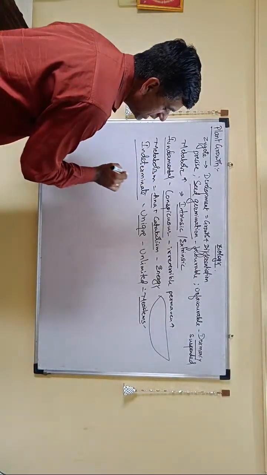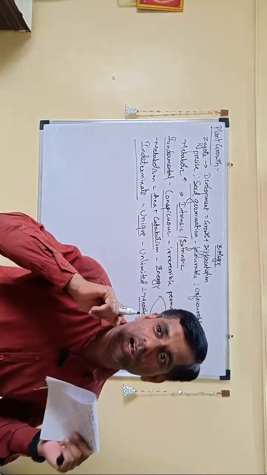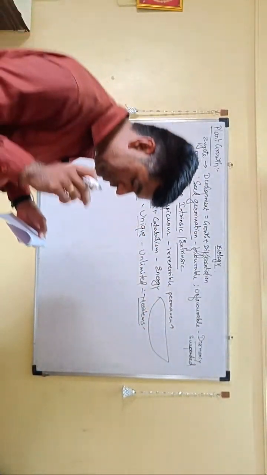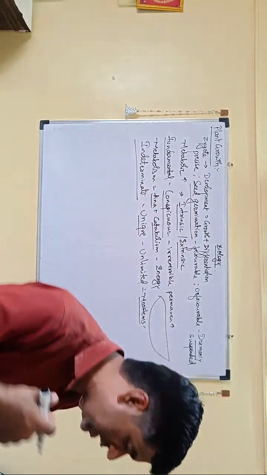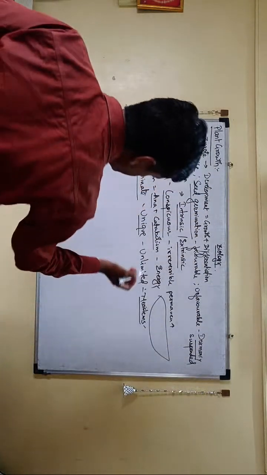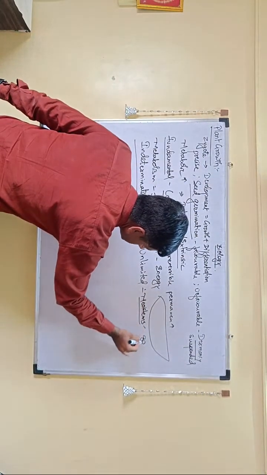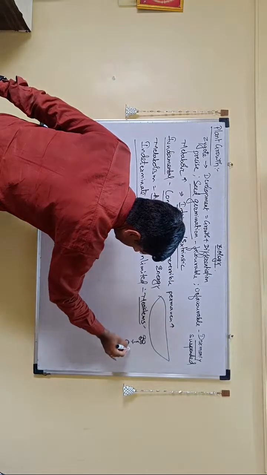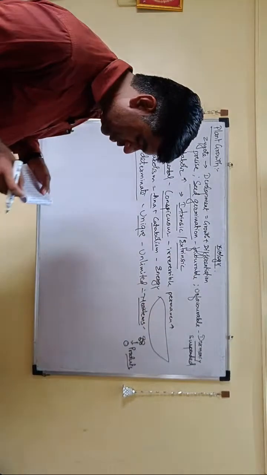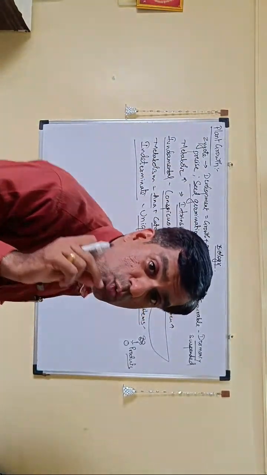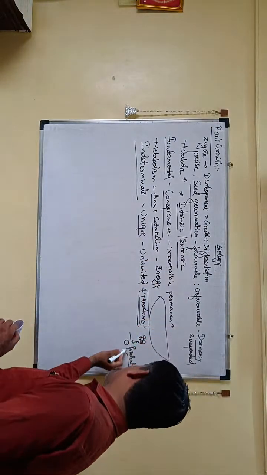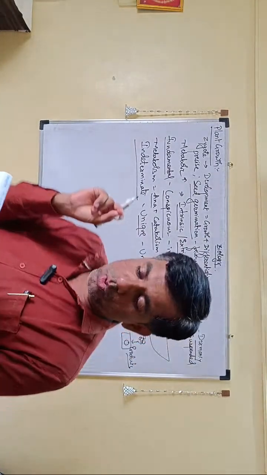So it is indeterminate, it is unique. The growth is unlimited because of what are called your meristematic tissues. These meristematic tissues are dividing continuously, they are self-perpetuating, right? And you will find that they are dividing, producing many cells, and the products which come out, these particular products are now not dividing. The new cells which are added lose the capacity to divide. So meristematic cells have the capacity to divide, while their products lose the capacity to divide.